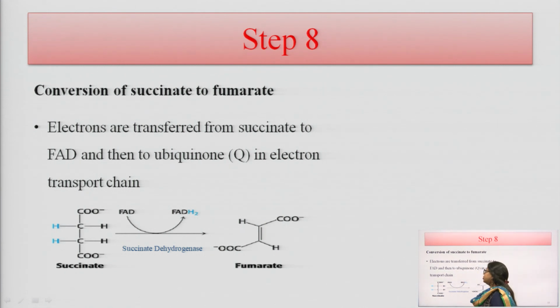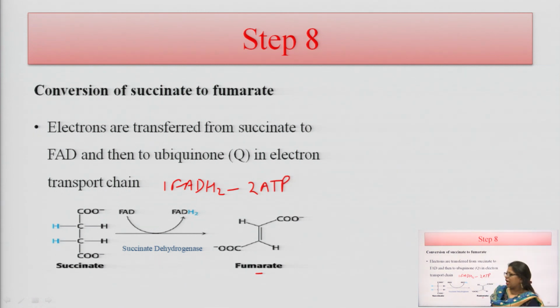And in the step 8, here succinate is converted into the fumarate, and because electrons are transferred from the succinate to fumarate, there is formation of one FADH2, and you all know that one FADH2 is converted into 2 ATP. So, 2 ATPs are formed from this reaction, and this electron which is transferred from succinate to FAD then goes to the ubiquinone in the electron transport chain, which we will discuss in the next lectures.